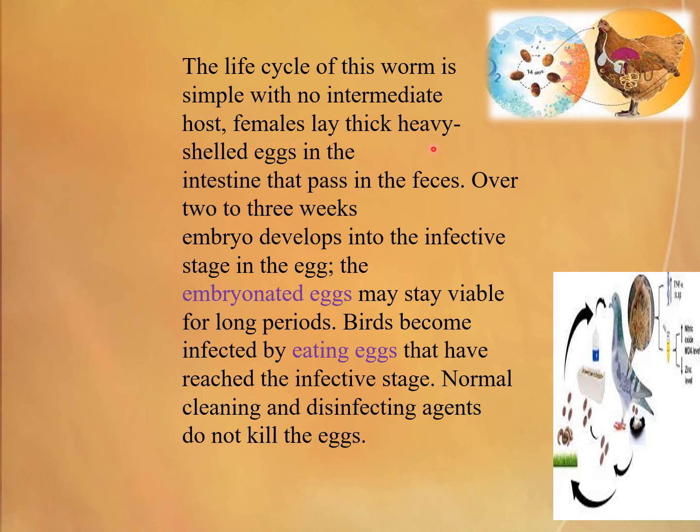Females lay thick, heavy-shelled eggs in the intestine that pass in the feces. Over 2 to 3 weeks, the embryo develops into the infective stage in the egg. The embryonated egg may stay viable for a long period. Birds become infected by eating eggs that have reached the infective stage. Normal cleaning and inspection agents don't kill the egg.